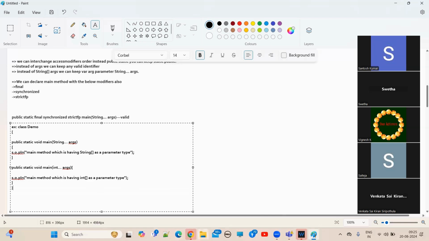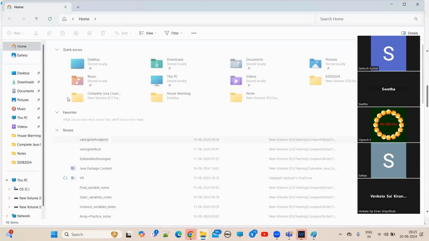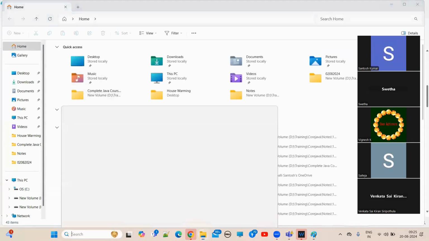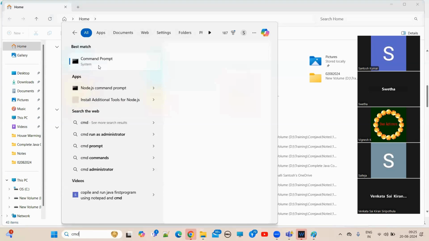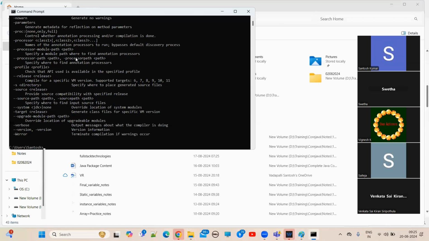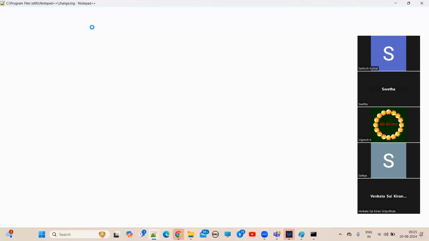First method, my method, having String. You want me to show it at the command prompt? I did not open my Eclipse IDE, right?